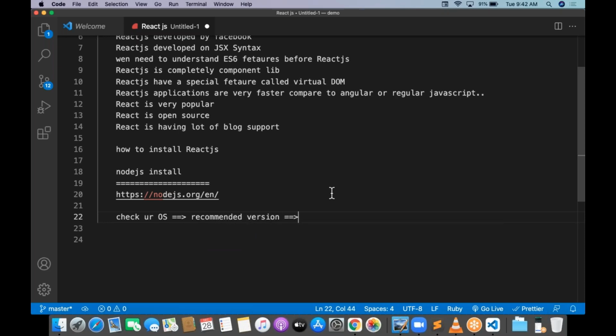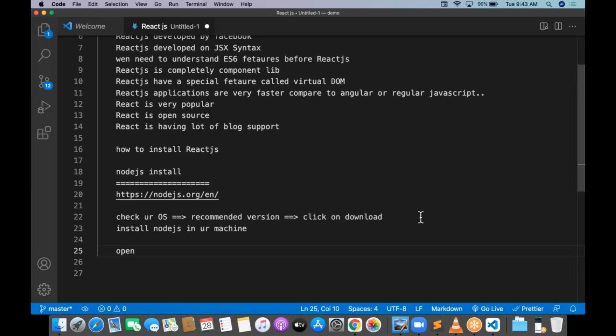Click on download. When you download this, install it. Install Node.js on your machine. That's it. This is the first step we need to follow. After that, open your command prompt, cmd. If it is a Mac machine, you go with the terminal.